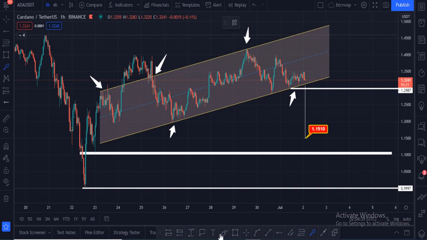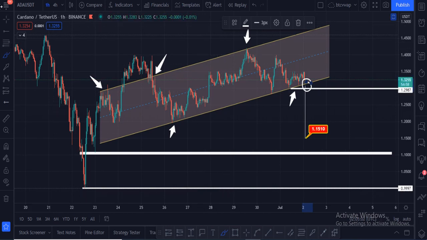All eyes are on this level. This is a very crucial level for Cardano right now. If Cardano holds the $1.30 area, the price will go up. Otherwise it can go down to $1.20, maybe $1.10, or maybe $1 too.